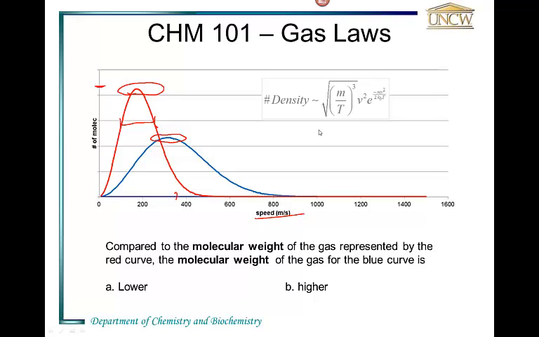Therefore, if these two graphs represent gases at the same temperature, the fact that the red curve represents gases moving at a slower most probable speed indicates that those molecules must be heavier, because heavier objects move more slowly to achieve the same kinetic energy as lighter objects that are moving faster. So the red curve represents a gas at lower temperature or a gas at higher molecular weight compared to the gas represented by the blue curve.